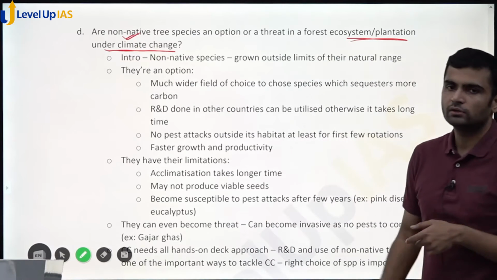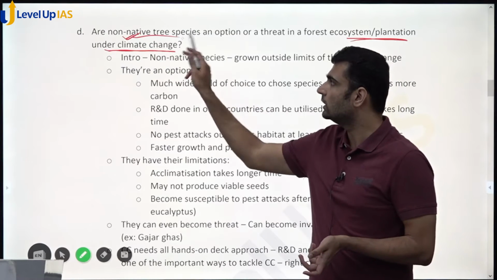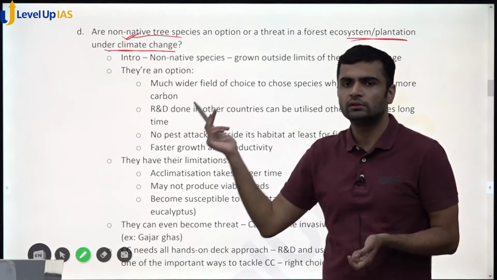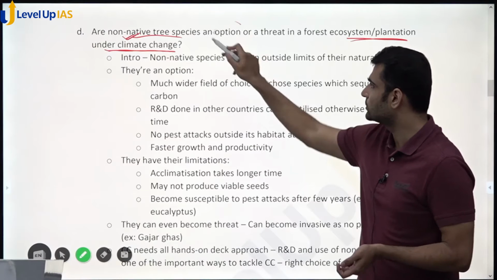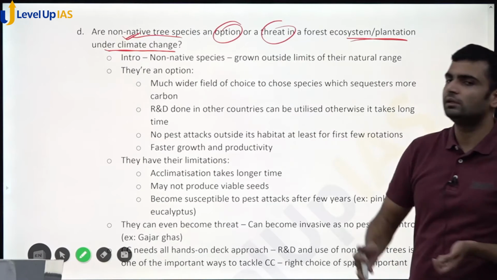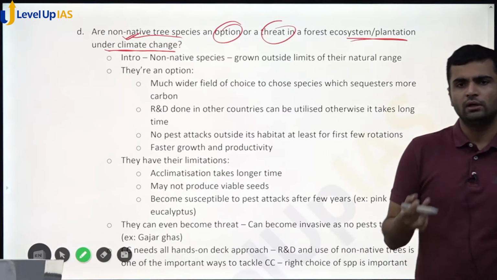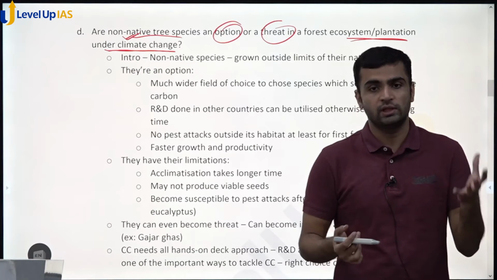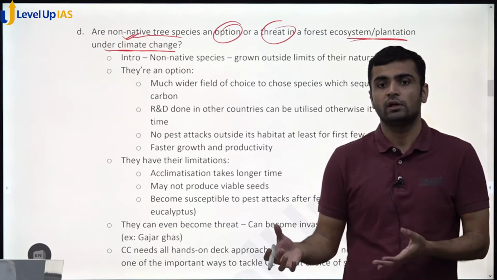Okay, so what would be the introduction? The introduction will simply be the definition of non-native tree species. They are grown outside the limits of their natural range. Okay, simple. Now there are two things: is it an option or is it a threat? See, in these kinds of questions, it won't be black or white. It would be both. You give some points about how yes, it can be an option, but at the same time it has its limitations and it can become a threat.